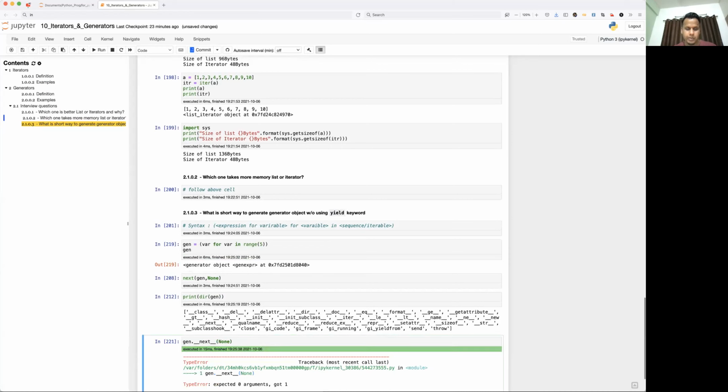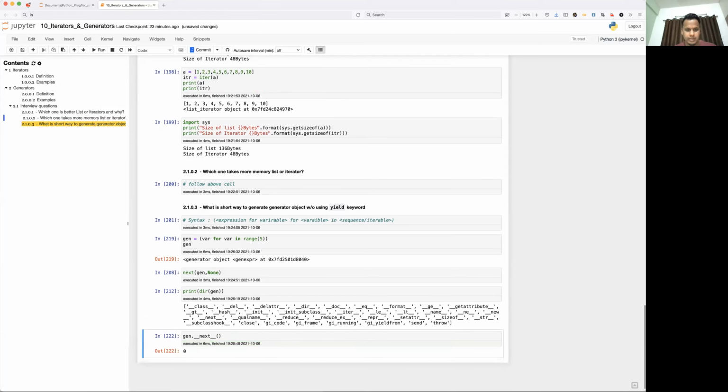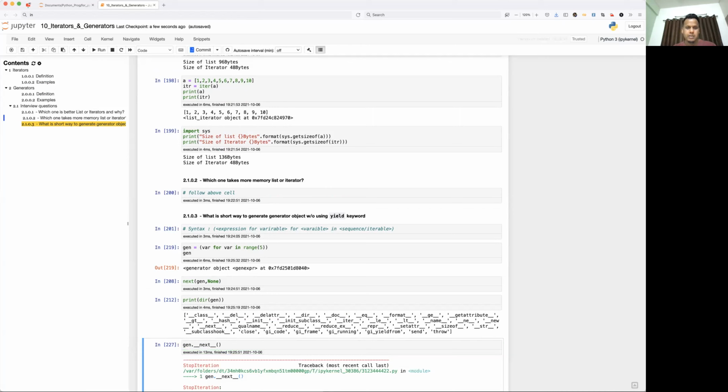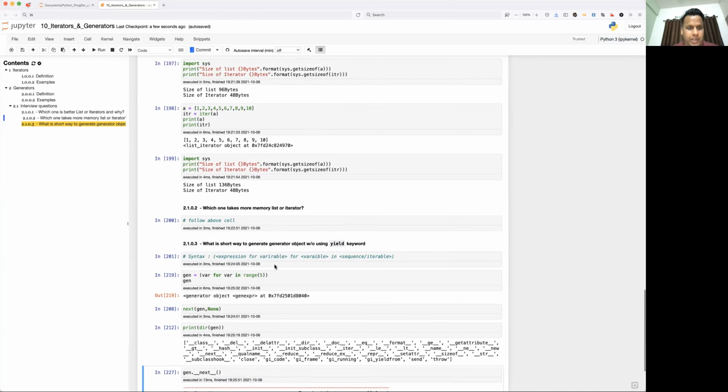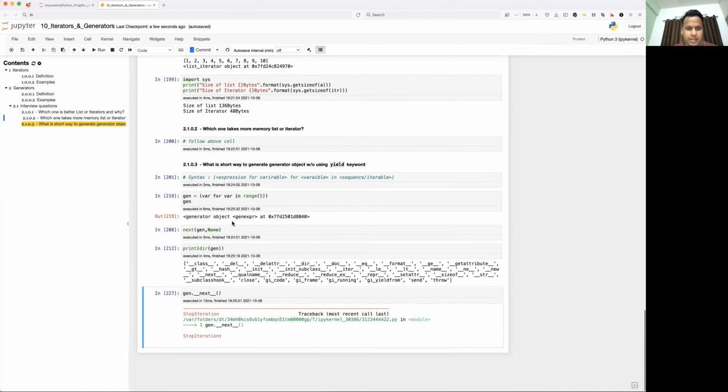Yes or no? No, it doesn't provide. So it will keep iterating as long as you have elements. If there are no more elements, then finally it is going to throw the exception.